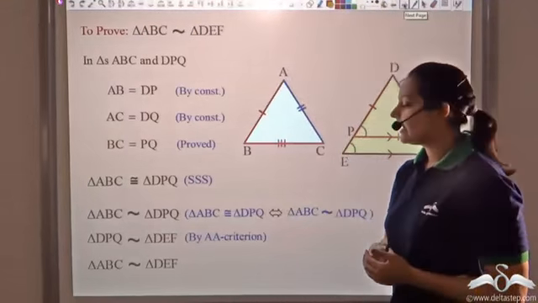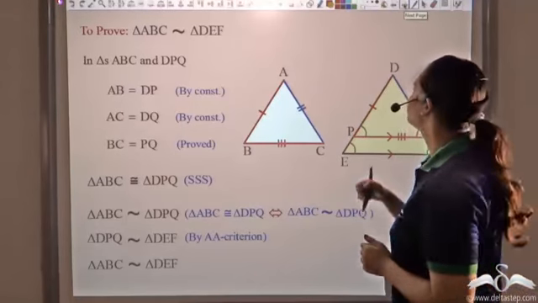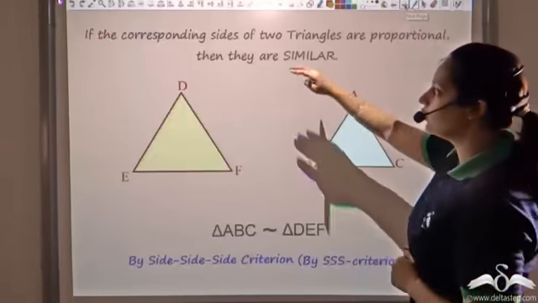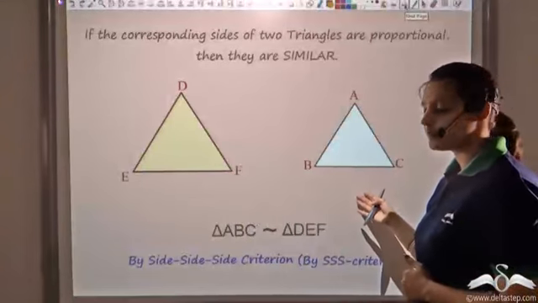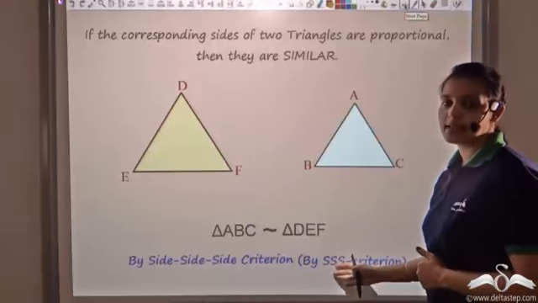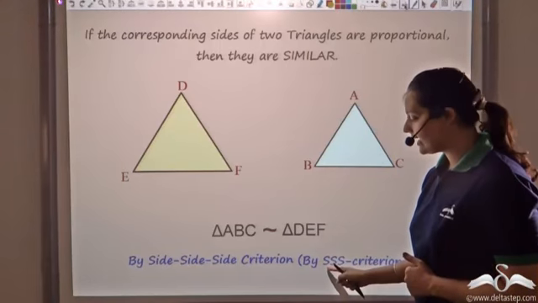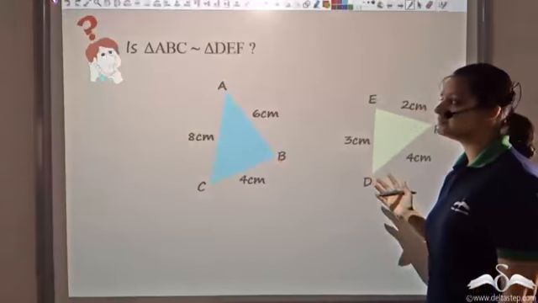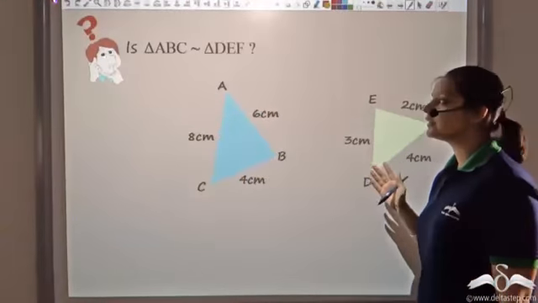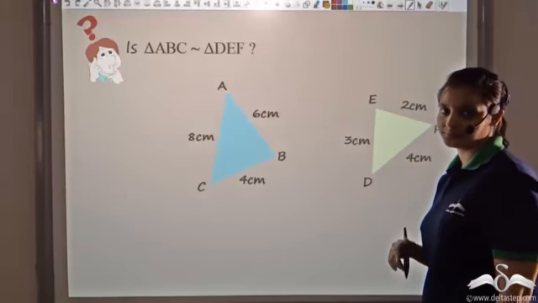Now let us look at applications of this. So we know that if corresponding sides are proportional, then I can say that the two triangles are similar by side, side, side criterion or SSS criterion. So now can you tell me whether these two triangles are similar? That is, is triangle ABC similar to triangle DEF or not?